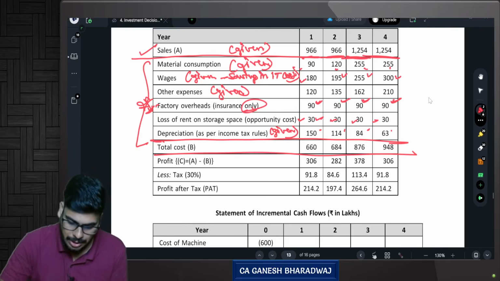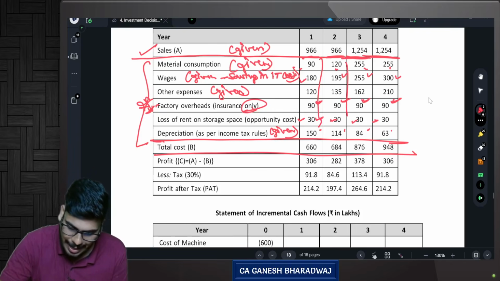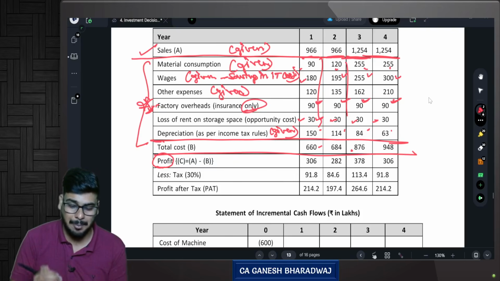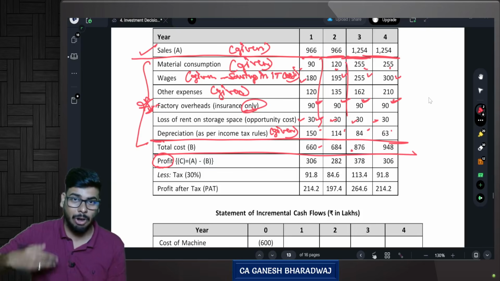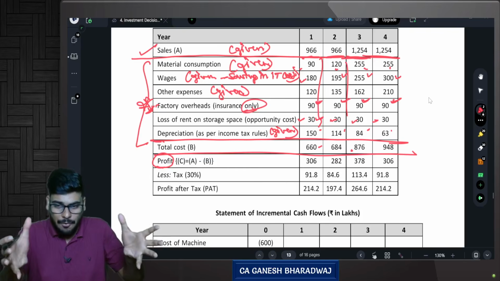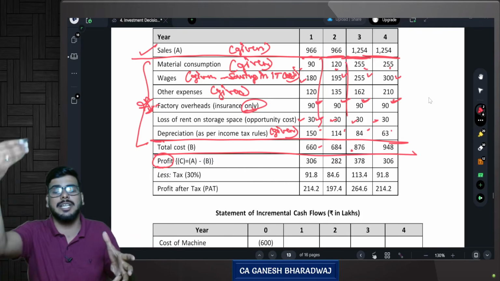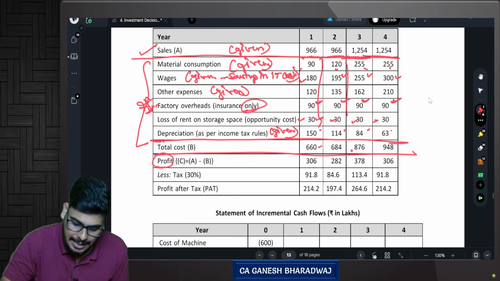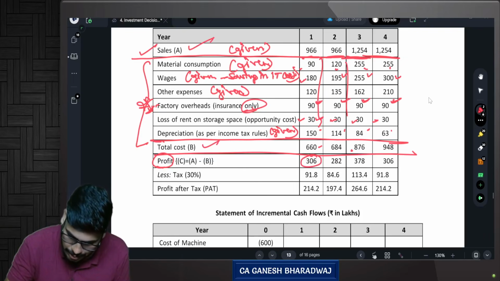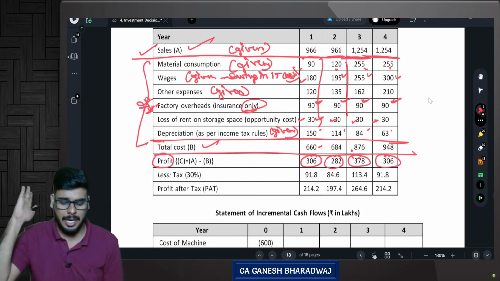Now, what is the total cost? You have the figures, you add up all the costs, you get the respective figures. So what is the profit that I generate because of this particular decision? If I use this factory facility for processing the waste and converting it into a marketable product, the extra profit that I will be getting is sales minus total cost. So it is 306, 282, 378 and 306. Are you clear with this?